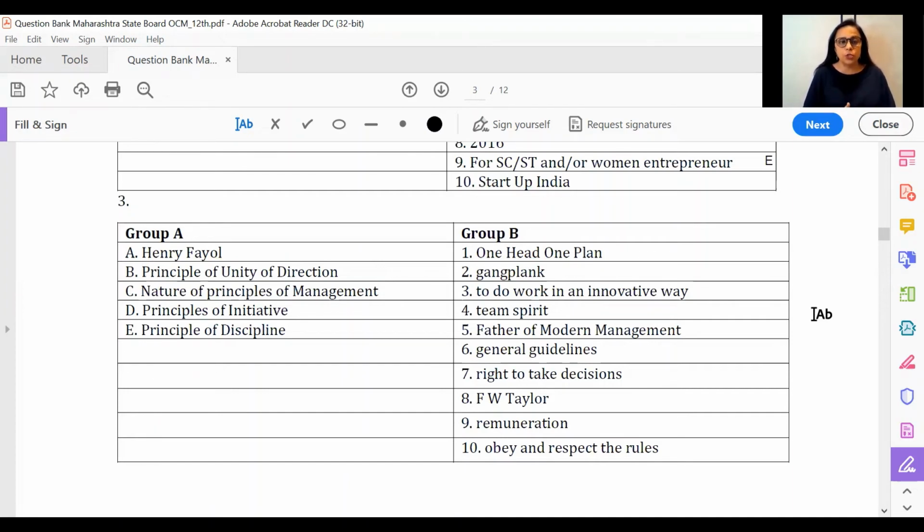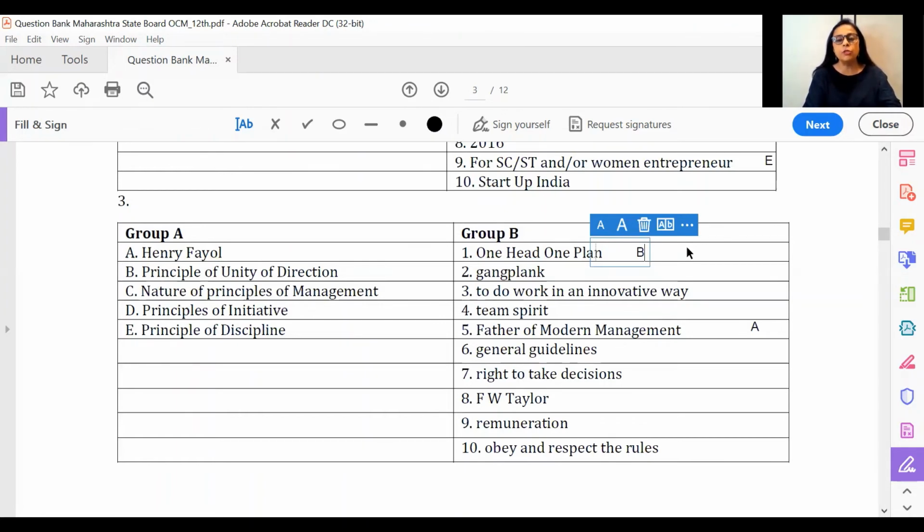So if you see here, Henry Fayol, once again, father of modern management, principle of unity of direction is clearly one head, one plan. All right, so we have this answer as B. Then again, you have nature of principles of management.